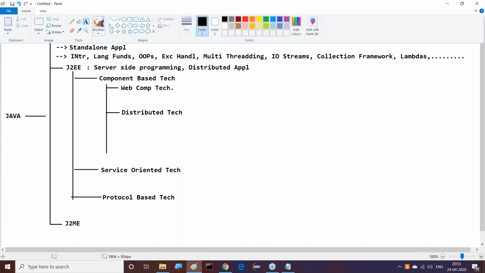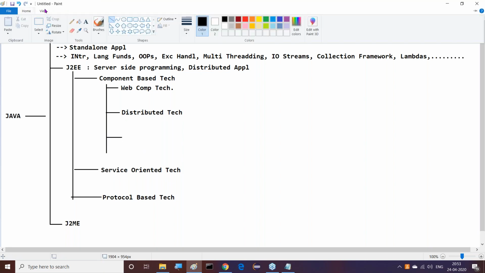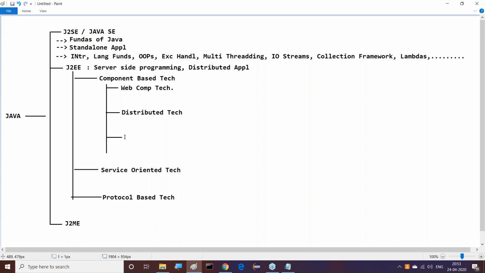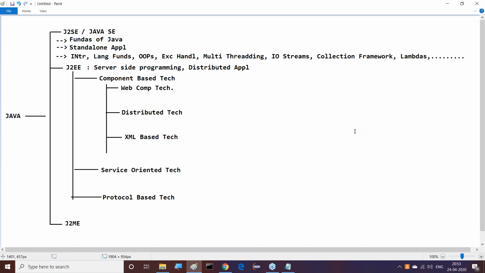After completion of these distributed technologies, the other thing is XML component based technologies, XML based technologies. All these are component based technologies only. We are going to understand them.